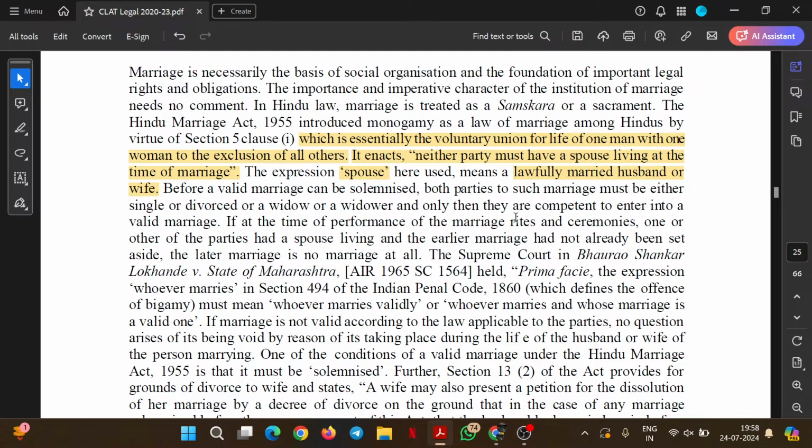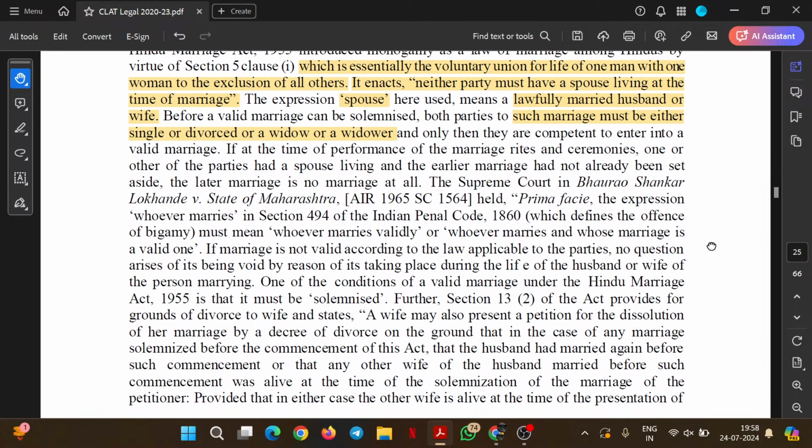So this is a basic requisite for somebody to marry. They must be single, divorced, a widow or a widower, and only then are they competent to enter into a valid marriage.